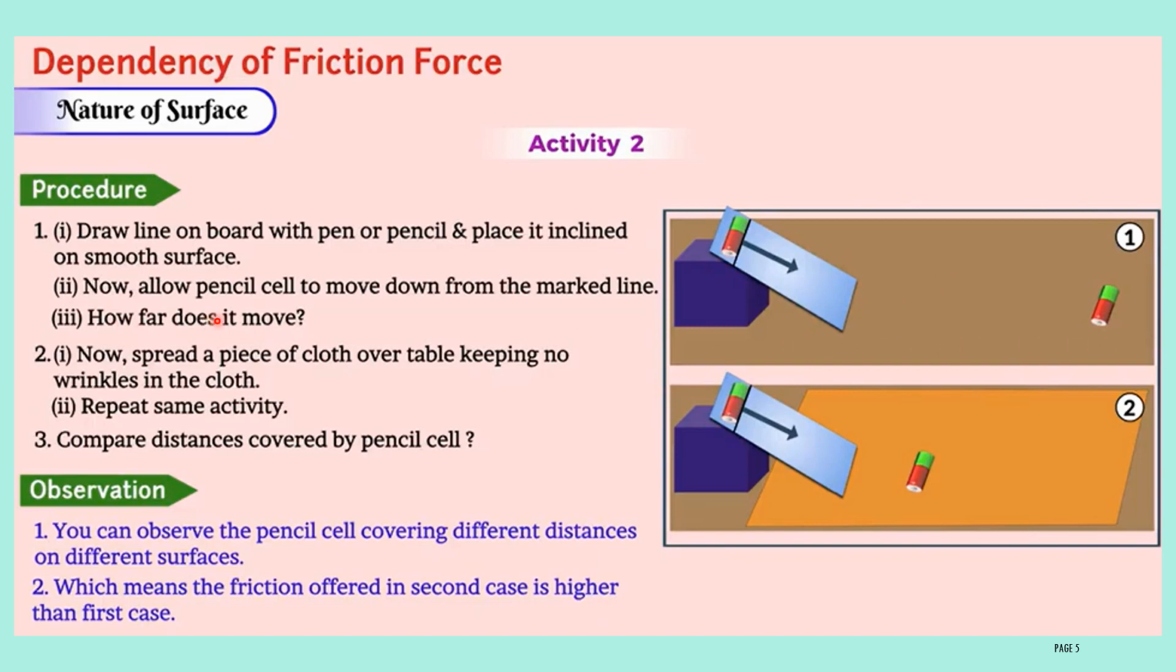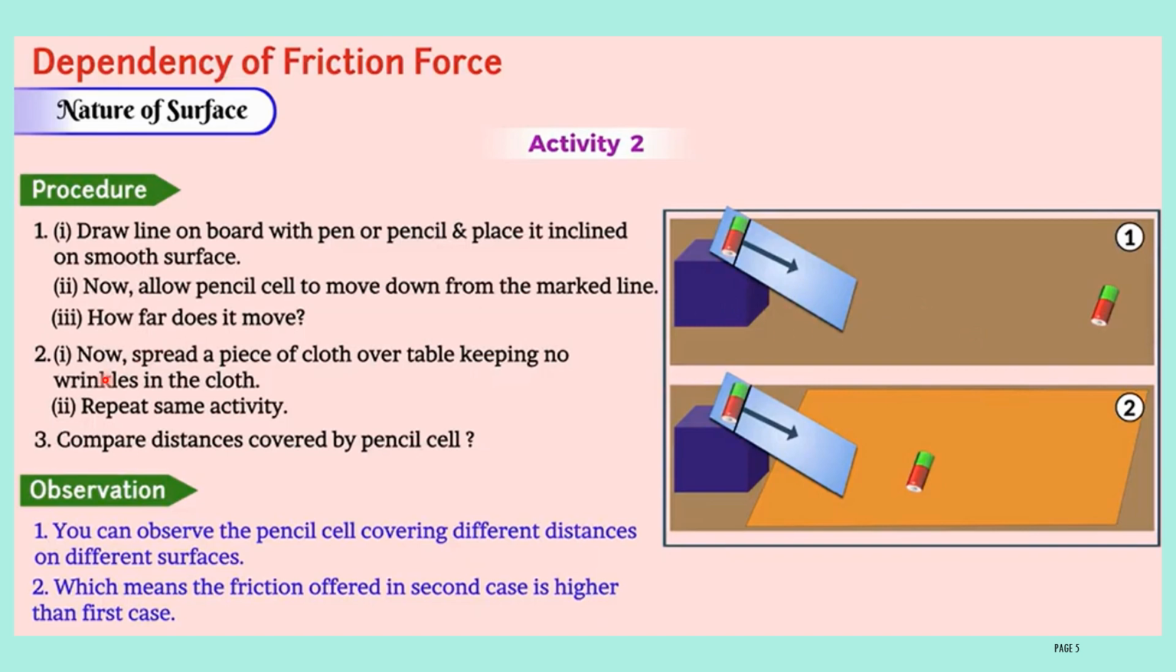Next, now allow the pencil cell to move down from the marked line. Then how far does it move? You have to record how far the pencil cell moves in the first case. Consider this as the first case.